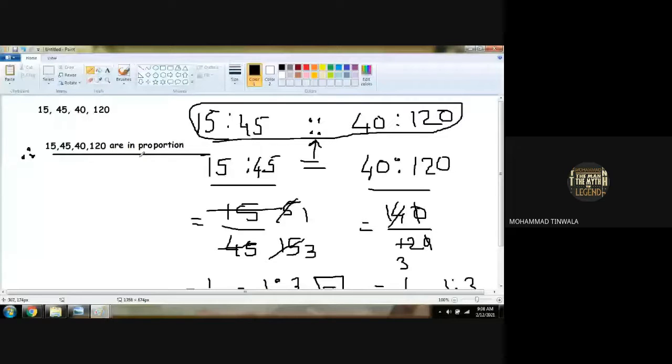Anybody has any doubt with this? Anybody has any doubt in this sum? No, sir. Now, okay, I'll ask you two different things. Out of these four terms, what are the middle terms and what are the extreme terms? We have to find two answers. Can anyone tell me?